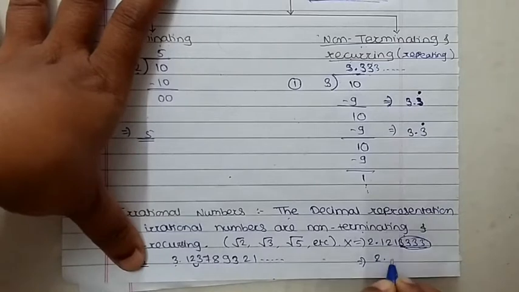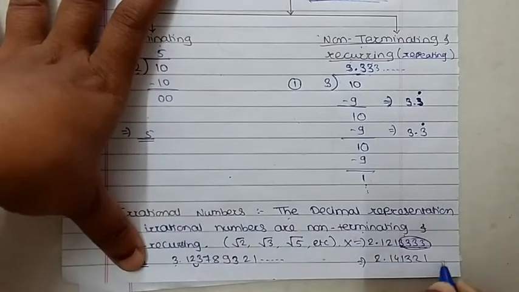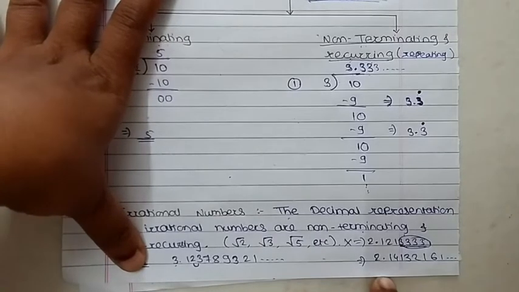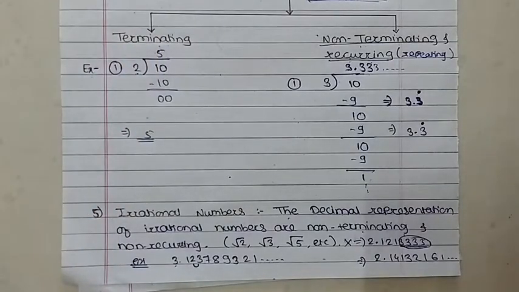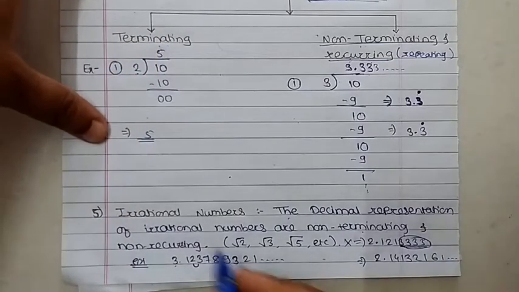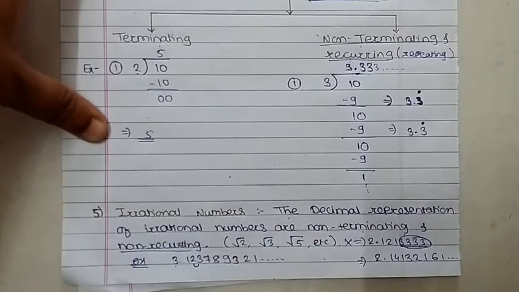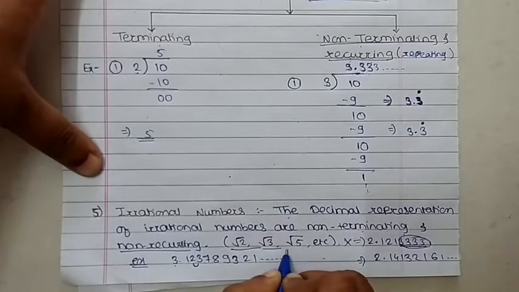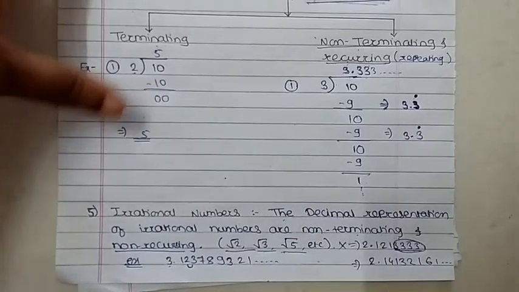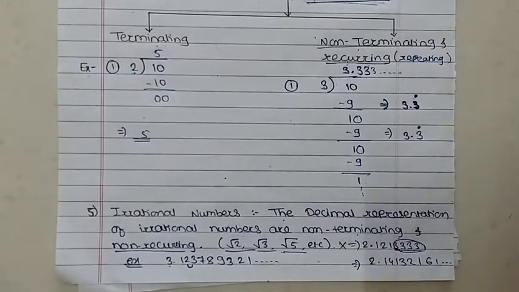2.14132161 means it is continuously going, or non-terminating, but it is non-recurring. That means no repetition is allowed here, and it is not stopped. Some examples of irrational numbers are root 2, root 3, root 5. That means we just take the root of prime numbers. Okay, clear? So these are the irrational numbers.